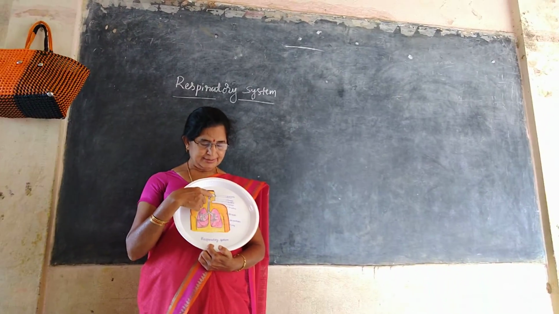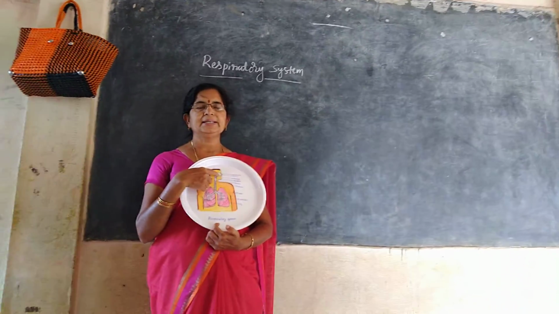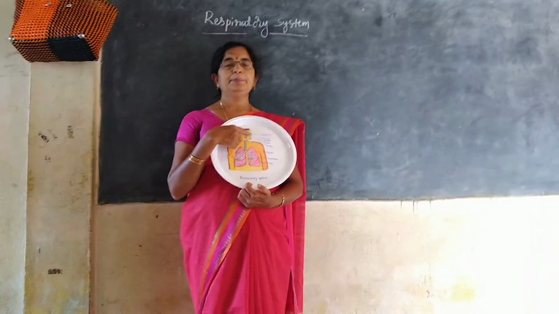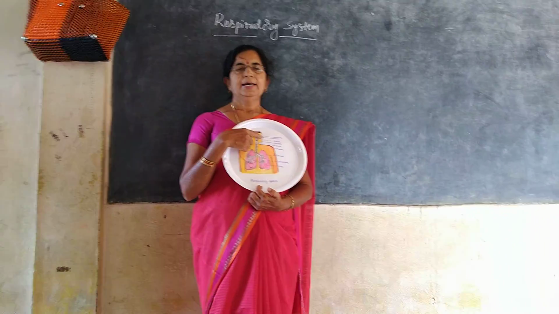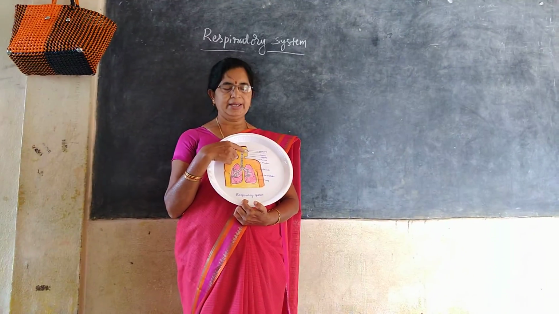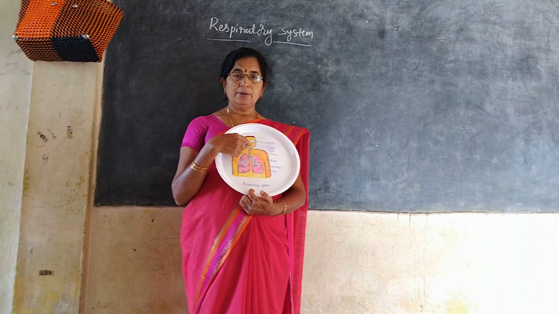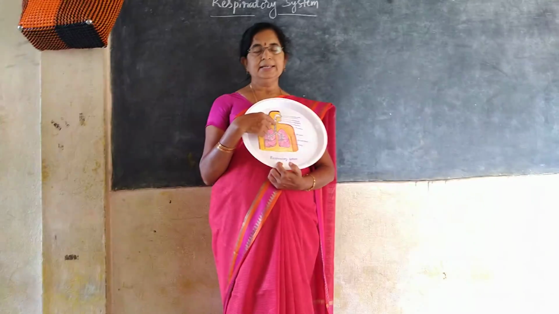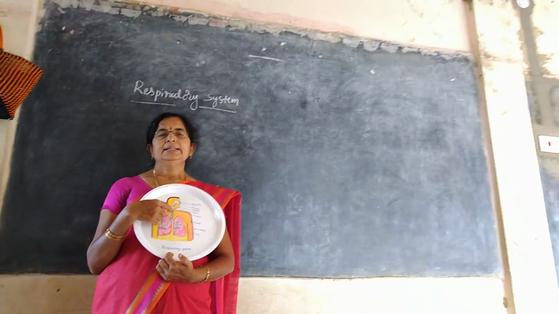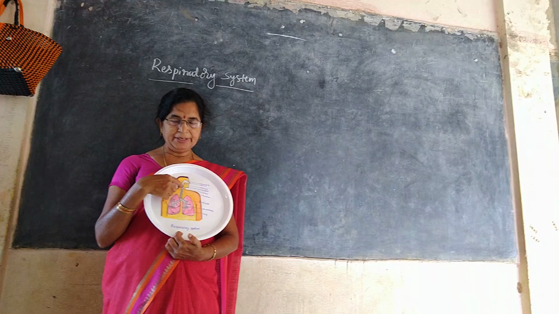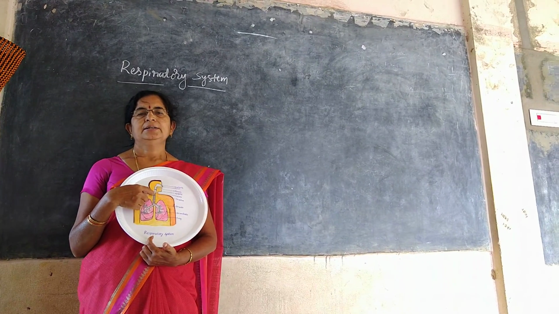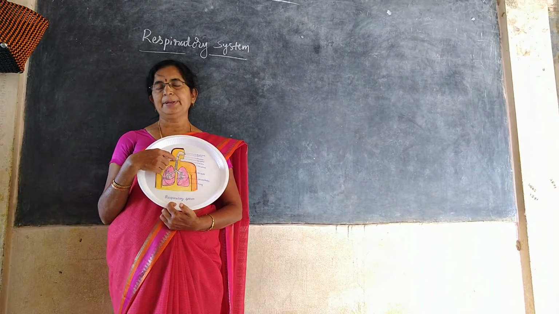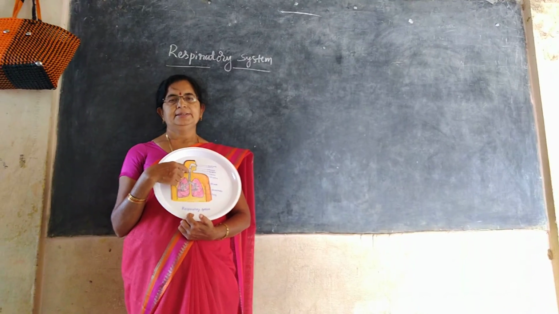That mucus will stop the entry of dust particles and the microorganisms. And what is the another purpose of mucus? It will regulate the temperature of air to equal to normal temperature of the body. Then the air is entered into the internal nostrils. That internal nostrils will open into the pharynx. Do you know what is meant by pharynx? Yes, pharynx is the common passage for food and air.